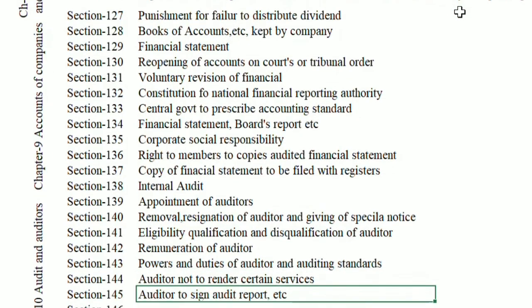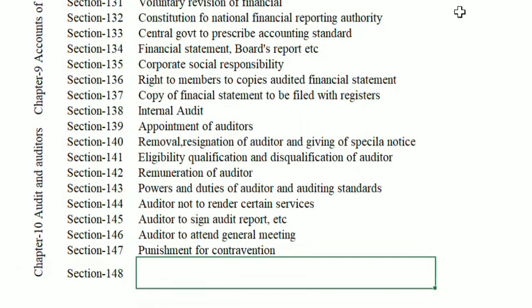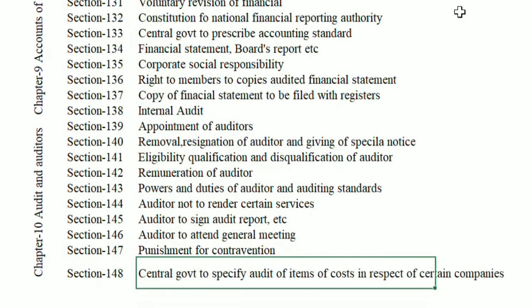144 Auditor not to render certain services. 145 Auditor to sign audit report. 146 Auditor to attend general meeting. 147 Punishment for contravention. 148 Central Government to specify audit of items of cost in respect of certain companies, that is, cost audit.